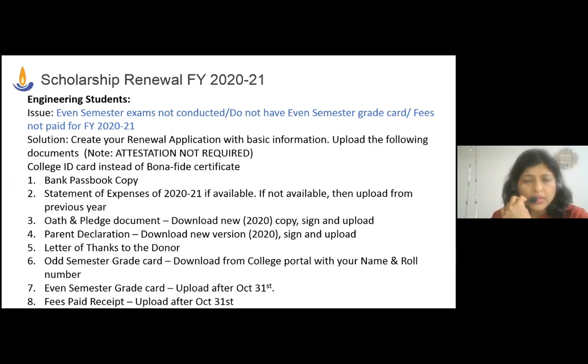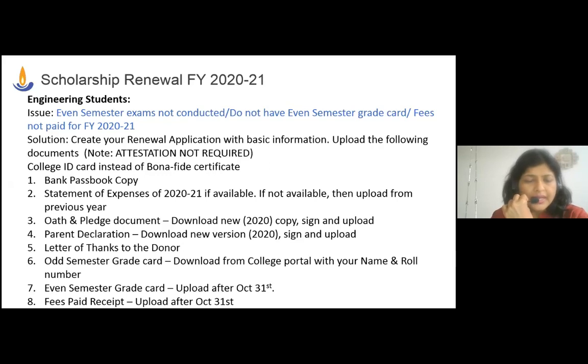And coming to the oath and pledge document, we have made a few changes this year. Please download that from your renewal application. If you have not downloaded it from the renewal application for some reason, I have again sent it out to all of you through an email. So please download from there, sign it, and then upload. Same with the parent declaration. A new version has been provided this year. Please upload these new versions.